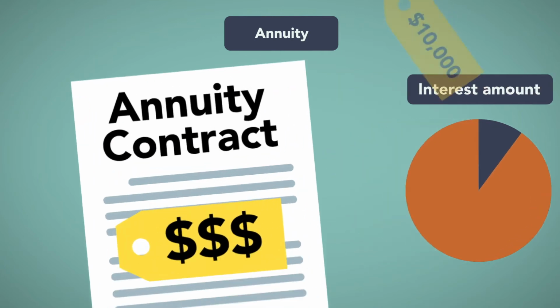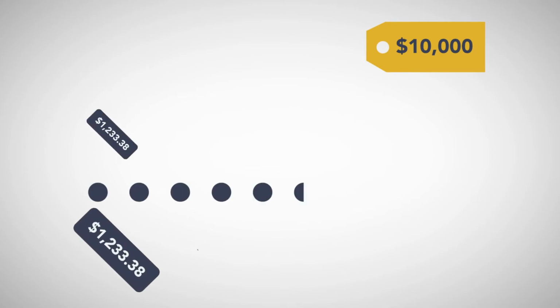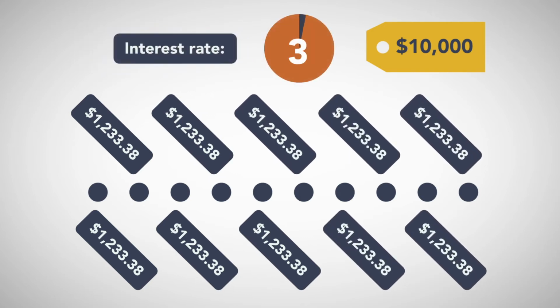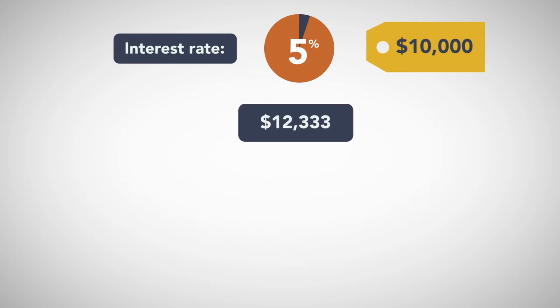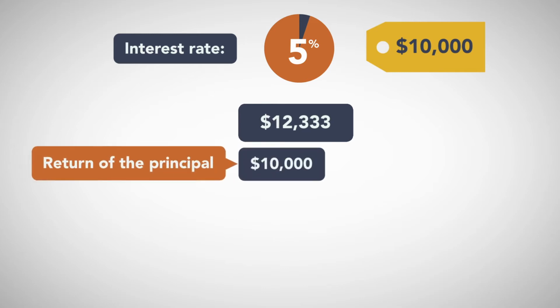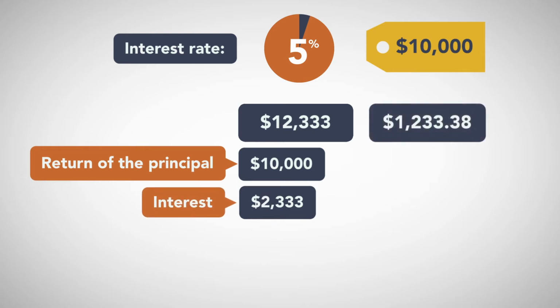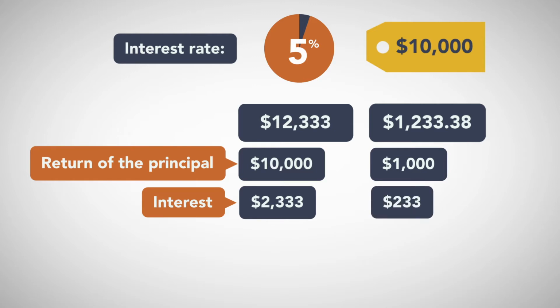For example, assume the taxpayer purchases an annuity contract for $10,000. The contract pays out $1,233.38 per year over the course of the next 10 years for an effective interest rate of 5%. The total payments on the annuity contract will therefore amount to about $12,333. Of this, $10,000 is return of the principal, and the remaining $2,333 is interest. Each year, therefore, of the roughly $1,233 the taxpayer receives, $1,000 constitutes return of the principal, which is not taxed. The other $233 is taxable interest.